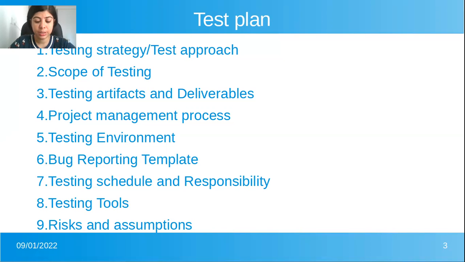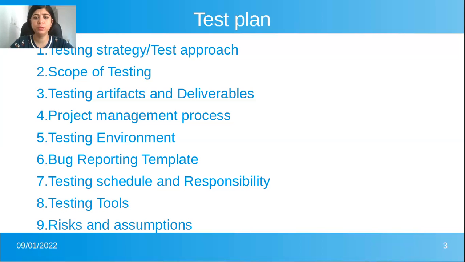Entry criteria means that when a tester is about to start the testing, what things need to be done before that, like all the documentation part, writing the test plan, writing the test cases, the review meeting for the test cases, or approval for the test cases, and whether the specific testing environment is set or not. So all these come under entry criteria. And exit criteria is like after the testing is done, whether the tester has given a sign-off mail or not. All these fall under exit criteria.